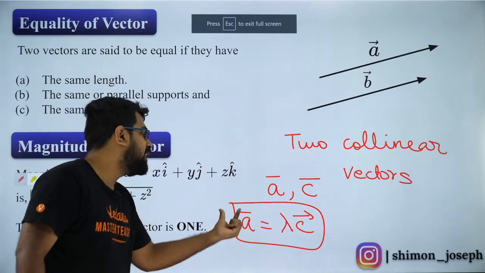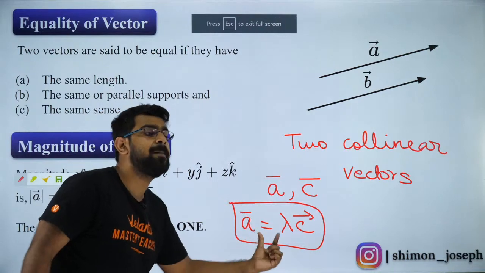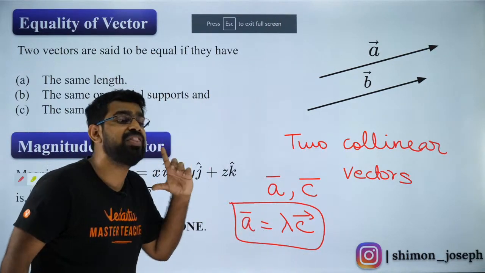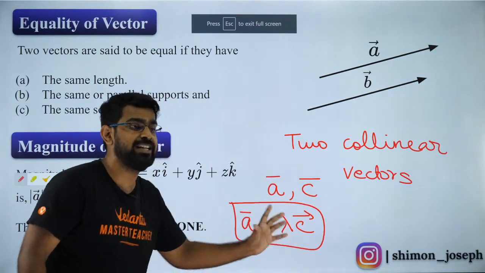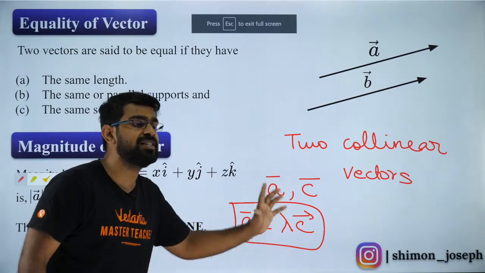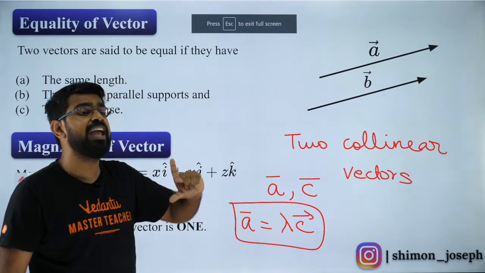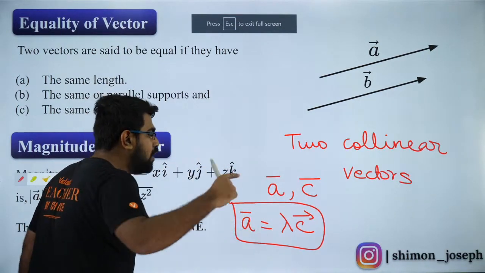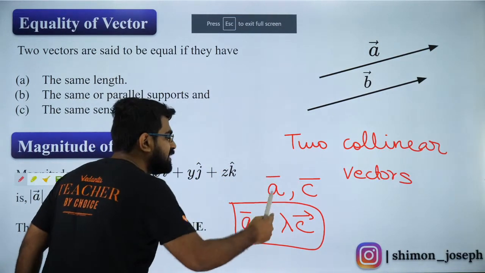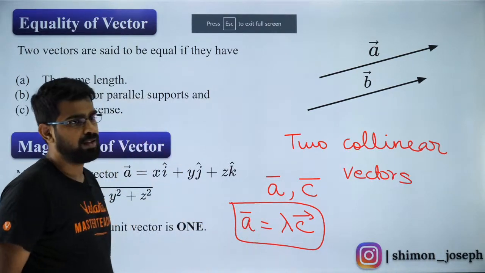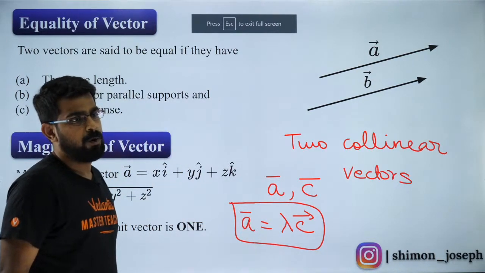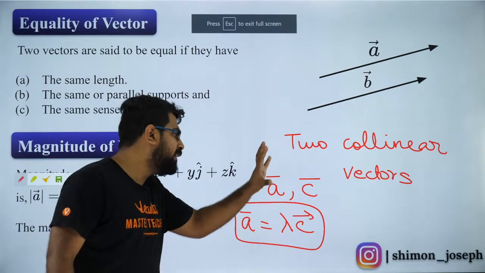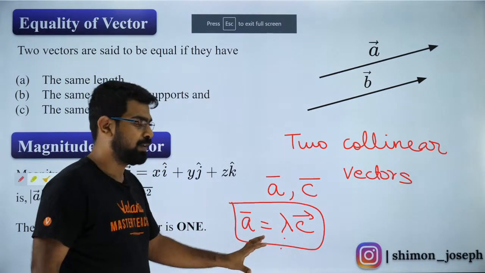So that is why I said if A can be written as some lambda times of C vector, then they can be said to be collinear. If they are not collinear, then there will be no such lambda for which this will be true. Got it? So, if they are not collinear, there will be no such value of lambda.